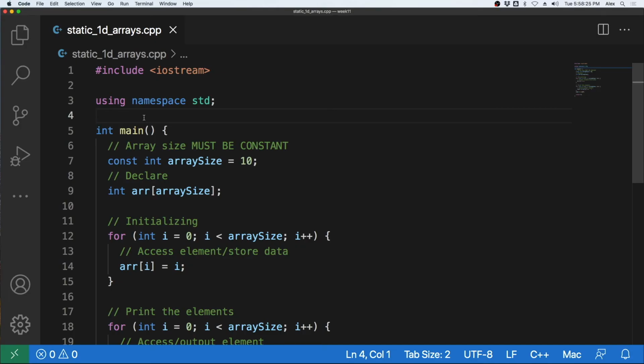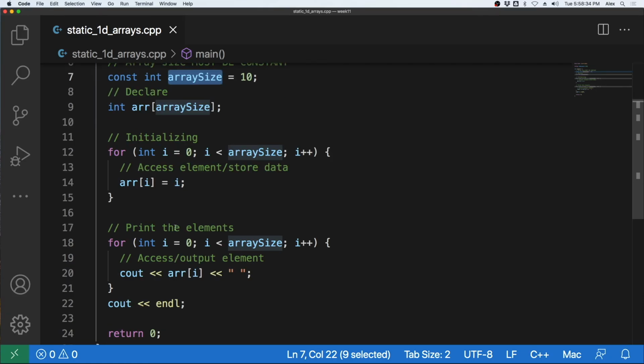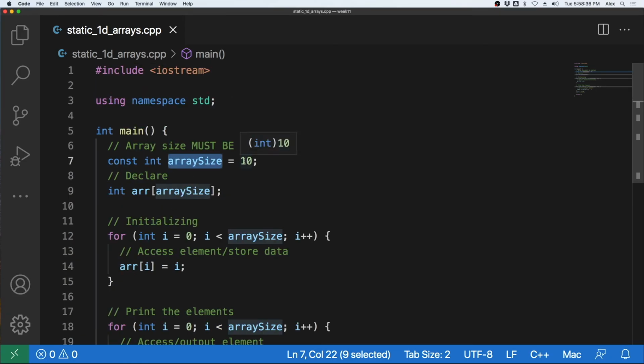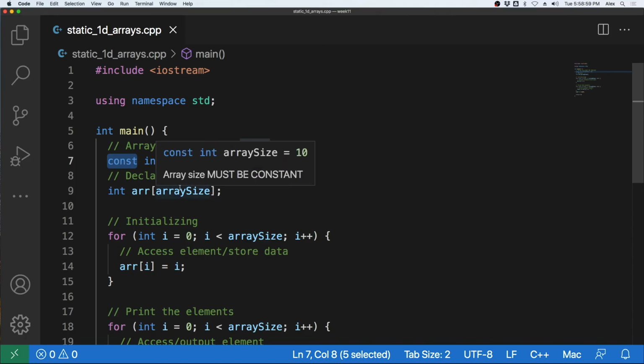Let's take a look at using arrays from a program. Here we have a constant, which is called array size. We will use this throughout the program whenever we need to reference the size of our array. This is going to be equivalent to 10. Why? Just because that is what we're going to use for this example. Remember, this has to be a constant. If you don't make it a constant, you'll get a compiler error, because the compiler has to know the size of the array to declare the proper amount of memory for the array.